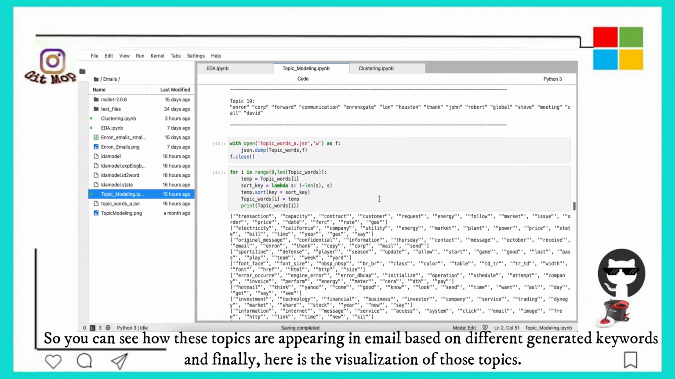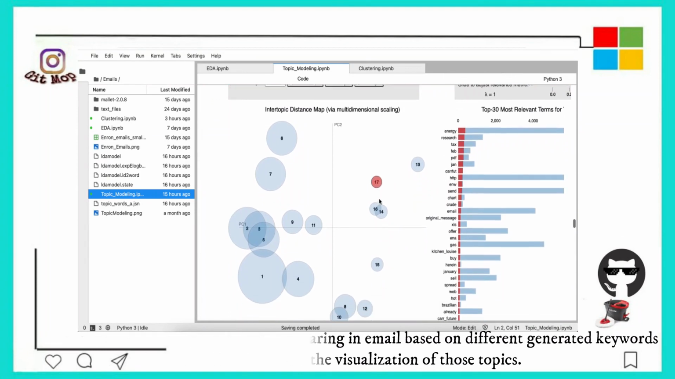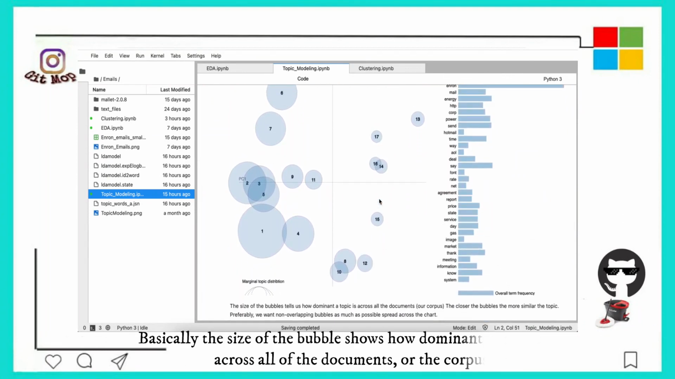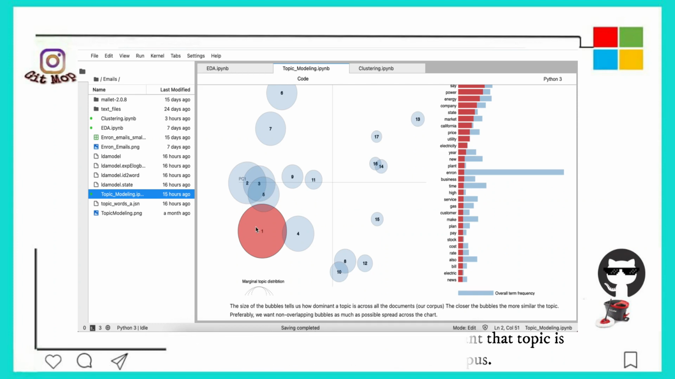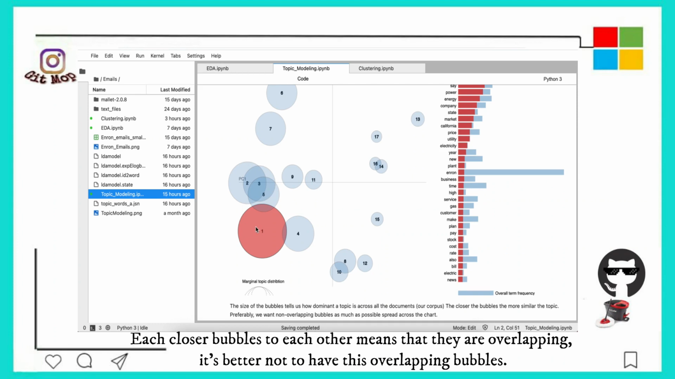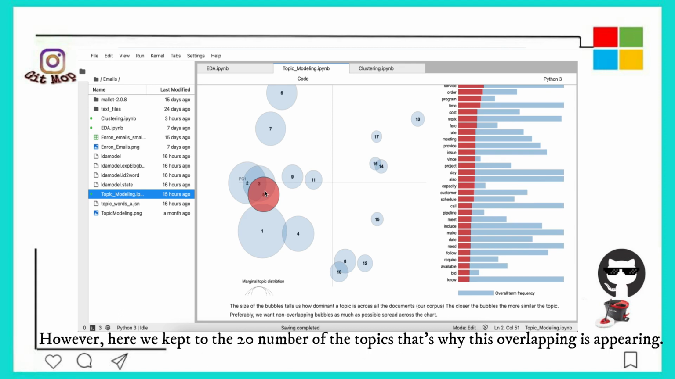And finally, here is the visualization of those topics. Basically, the size of the bubble shows how dominant that topic is across all of the documents or the corpus. Bubbles closer to each other means that they are overlapping. It's better not to have these overlapping bubbles, but here we kept the 20 number of topics. That's why this is appearing.